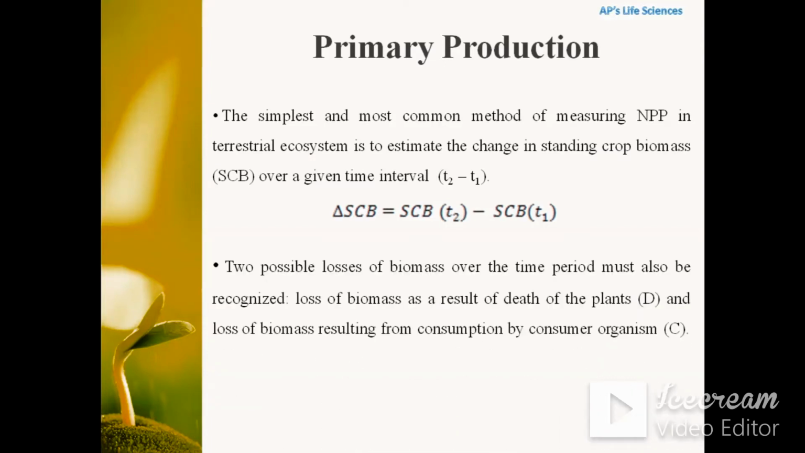Two possible losses of biomass over the time period must also be recognized, that is loss of biomass as a result of death of the plant and loss of biomass resulting from consumption by the consumer organism. In this case, the NPP can be calculated as delta SCB plus D plus C.